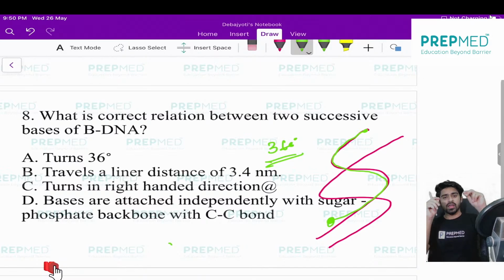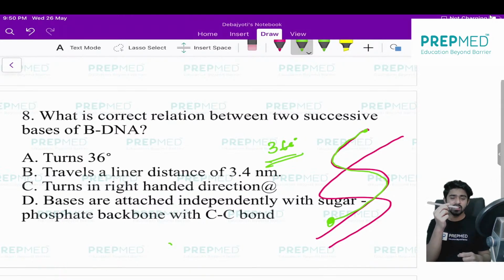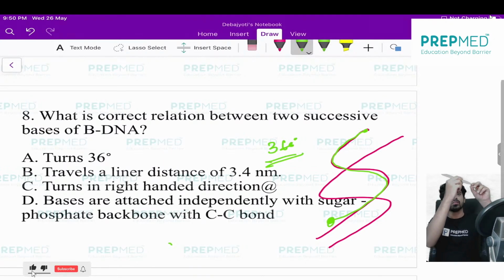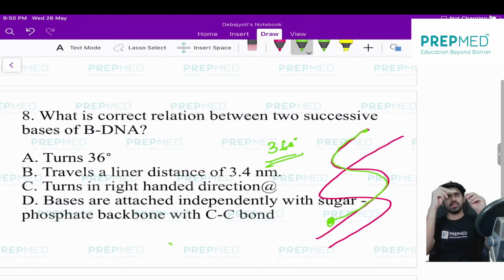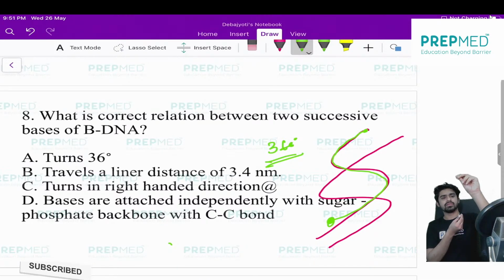Suppose I consider this is the staircase, and this is the base of the DNA, the nitrogen bases. Imagine this is the point, and from where we are winding it this way, it is coming to this.